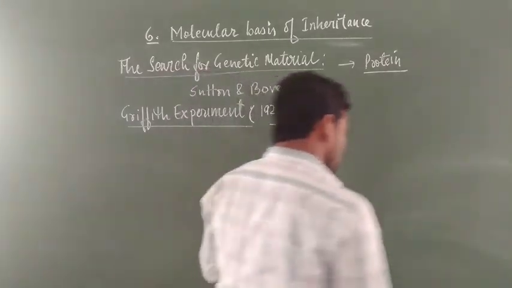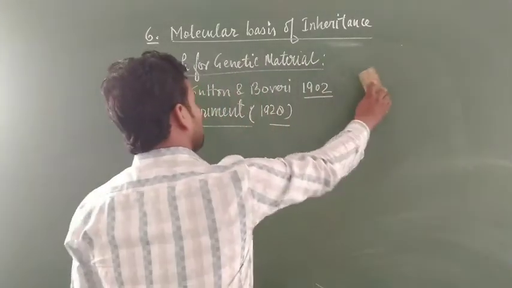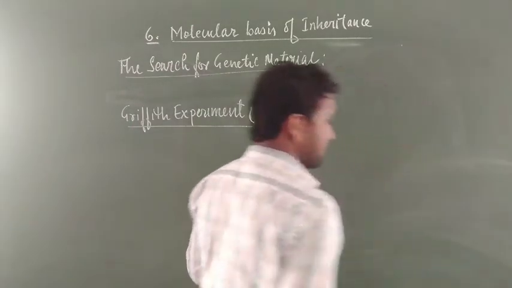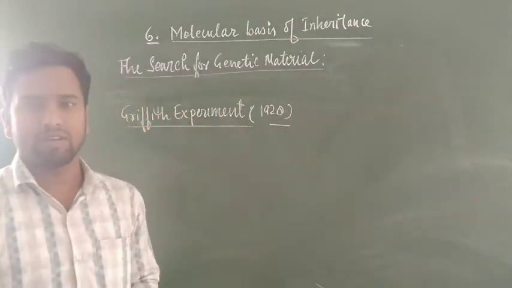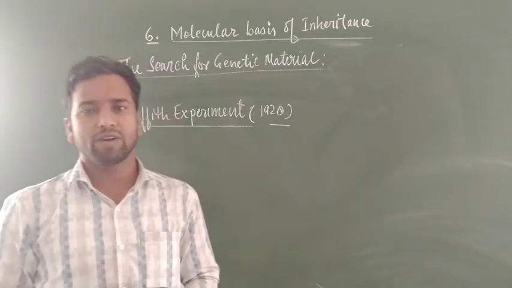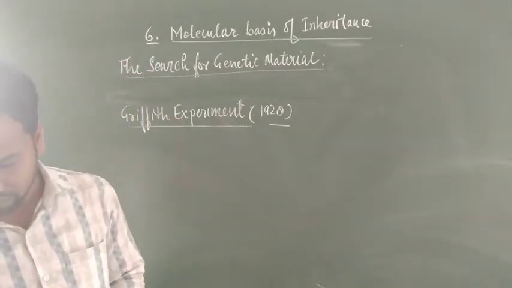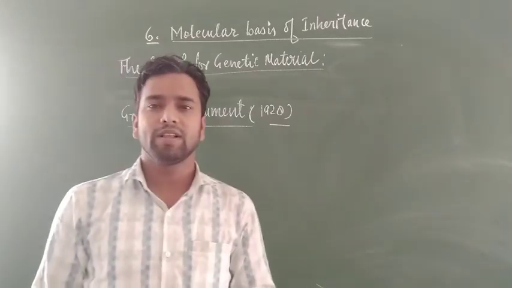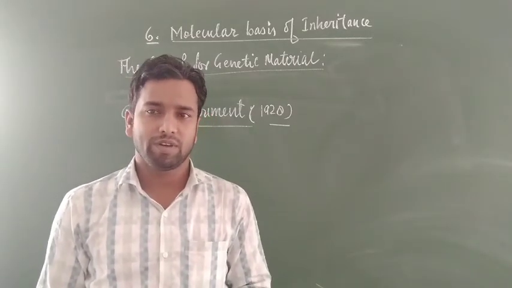Now students, first we want to know how genetic material works in the body, and what would be the salient features of a particular genetic material found inside the body.